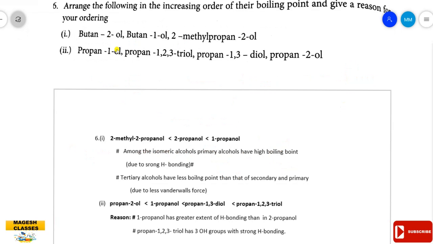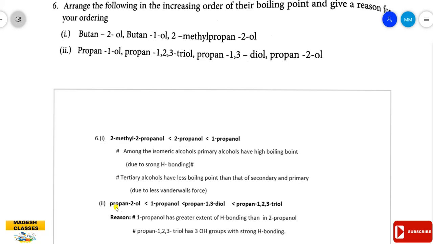Okay, let us see the answer. The first one, the arrangement is 2-methyl-2-propanol, 2-propanol, 1-propanol. It is tertiary, secondary, primary. Among the isomeric alcohols, primary alcohols have high boiling point, so it is last in the order due to strong hydrogen bonding. Tertiary alcohols have less boiling point than the secondary and primary due to the less van der Waals force. So this is your explanation.